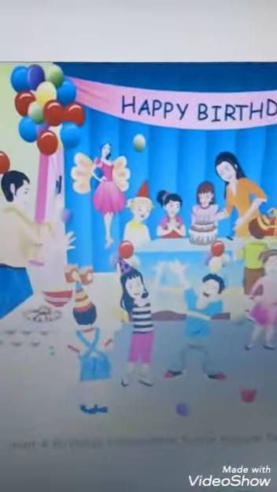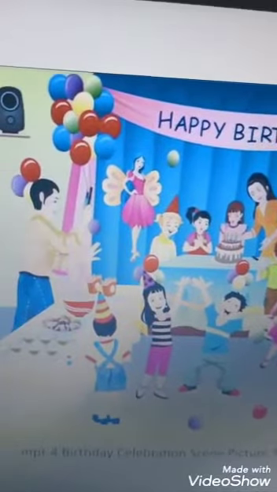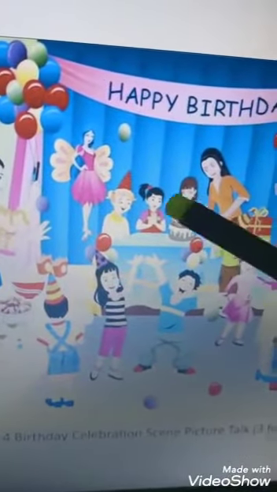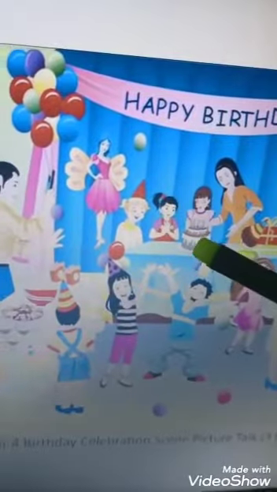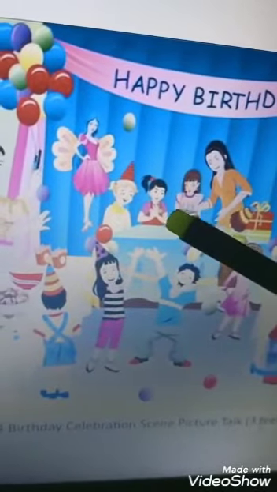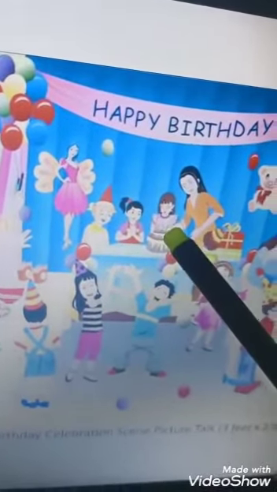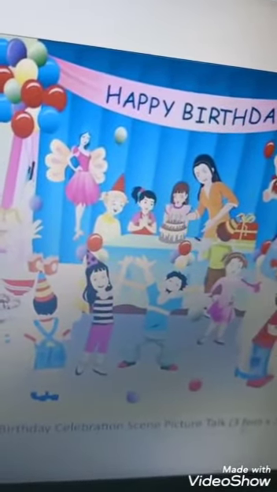Moving further, observe the picture. So here we have seen a very big cake. So we can also write, there is a big cake. Now we can also count the candles. How many candles on the cake? We can say 1, 2, 3. There are 3 candles on the cake. So we can write, there are 3 candles on the cake.